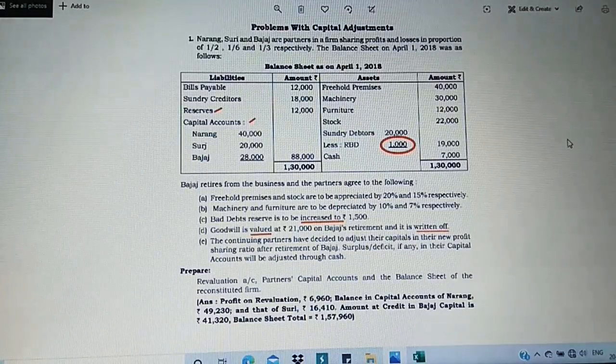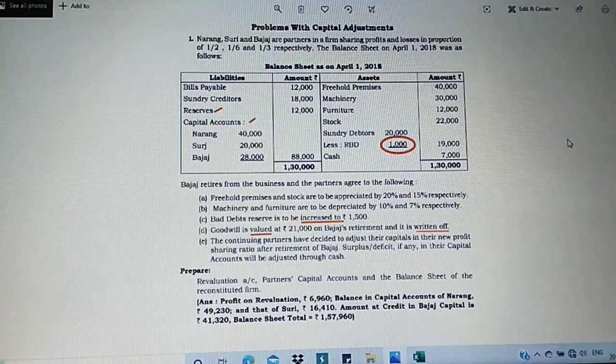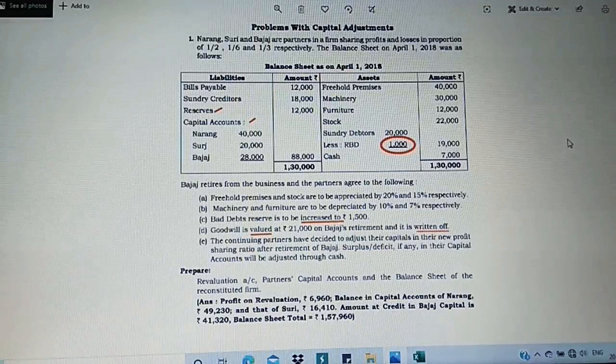Let us go simultaneously for the calculations. Here are three partners, Narang, Suri and Bajaj. They have given their old ratio in the proportion of 1/2, 1/6 and 1/3. Observe, it is not in the ratio, it is in the proportion form. So we have to convert this into ratio using the denominators, that is 2, 6, 3. We have to find the LCM, convert this into the ratio form, and then take it.